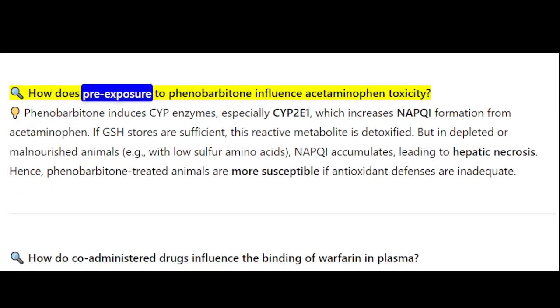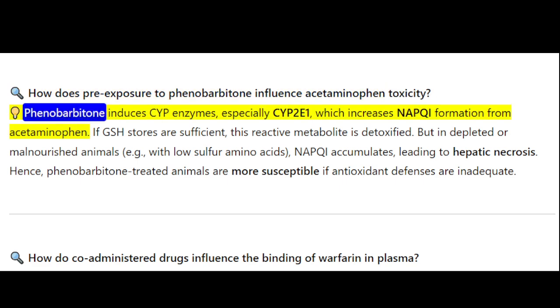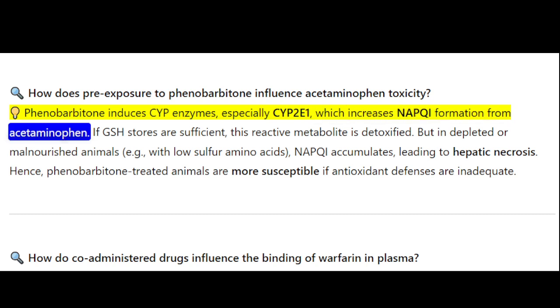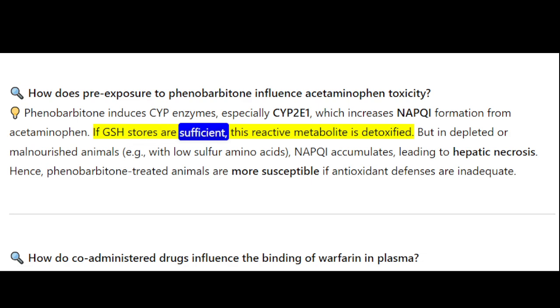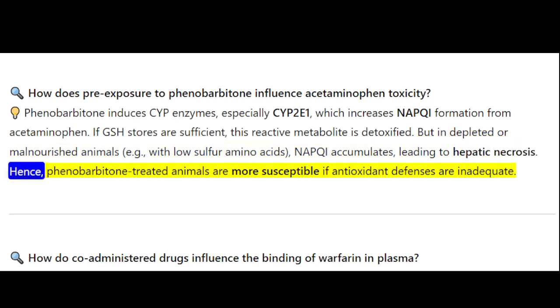How does pre-exposure to phenobarbital influence acetaminophen toxicity? Phenobarbital induces CYP enzymes, especially CYP2E1, which increases NAPQI formation from acetaminophen. If GSH stores are sufficient, this reactive metabolite is detoxified. But in depleted or malnourished animals, for example, with low sulfur amino acids, NAPQI accumulates, leading to hepatic necrosis. Hence, phenobarbital-treated animals are more susceptible if antioxidant defenses are inadequate.